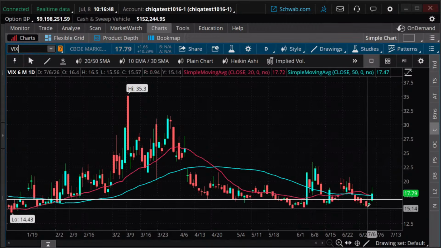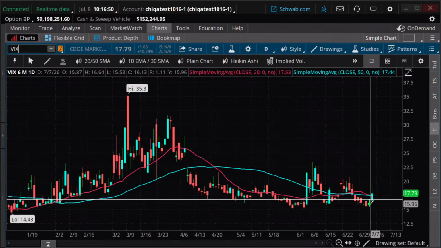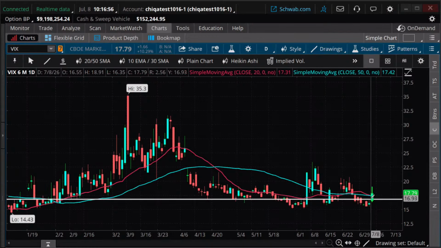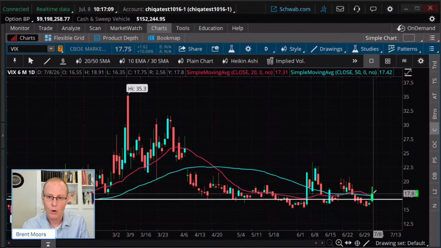But all in all, over the last 6 months, as of yesterday at least, we were at a pretty low level. We've jumped up a little bit here, but depending on where you think the VIX is likely to go, that may tell you whether you want to have a higher Vega or a lower Vega.